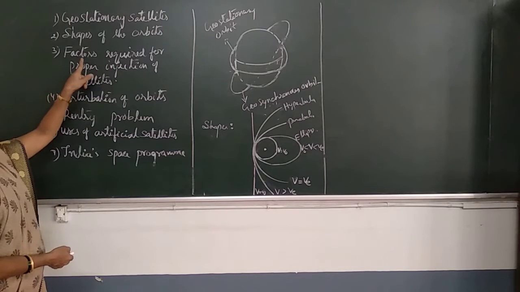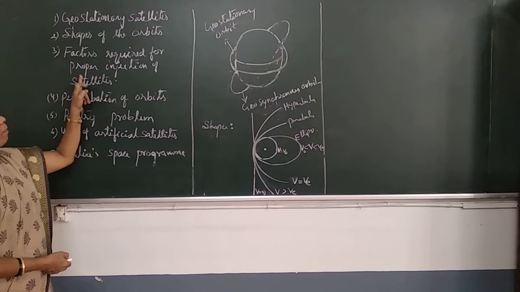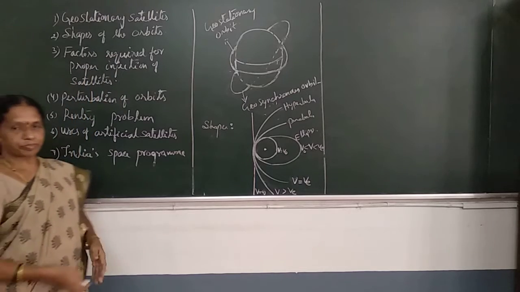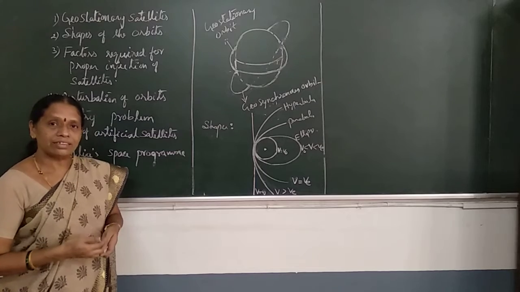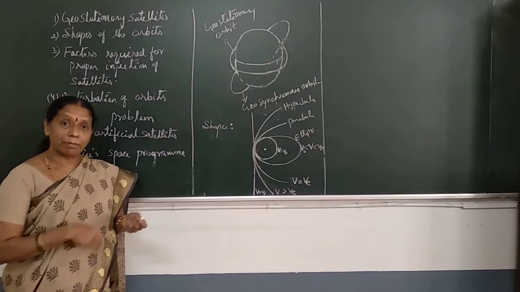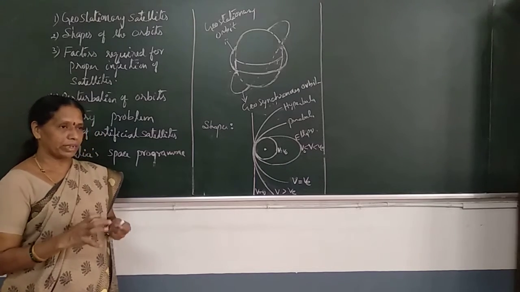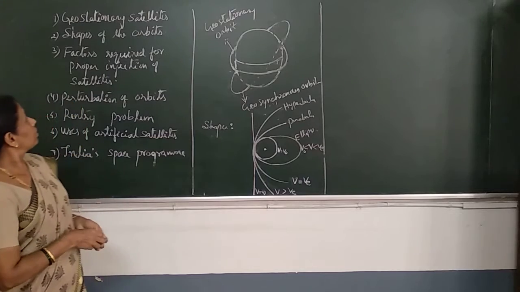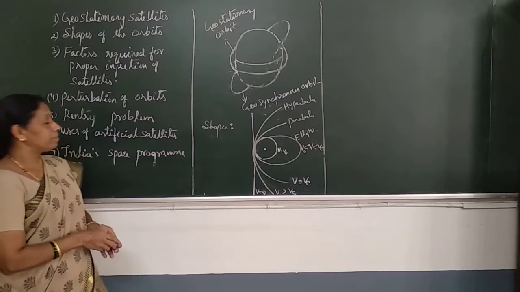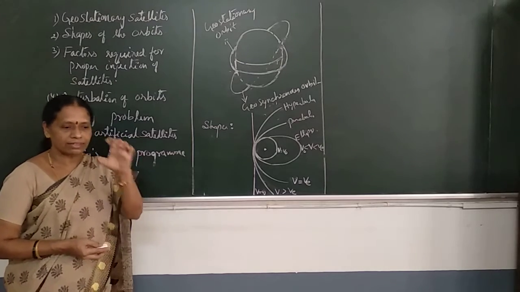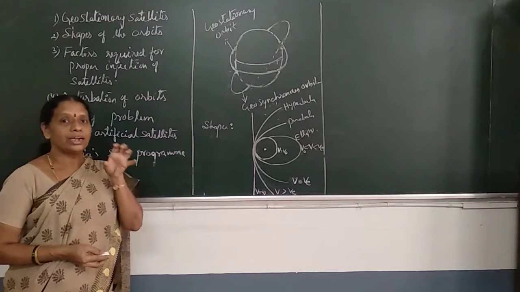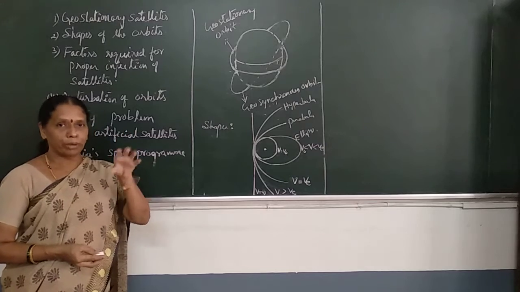The third one is factors required for proper injection of the satellite. See, the very much required condition to make the satellite revolve around the Earth in the prescribed, the designed orbit. There are three factors which are very important to make the satellite revolve around the Earth in the designed or prescribed orbit.